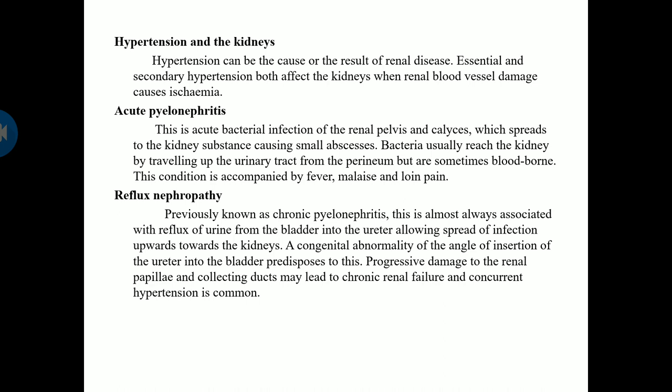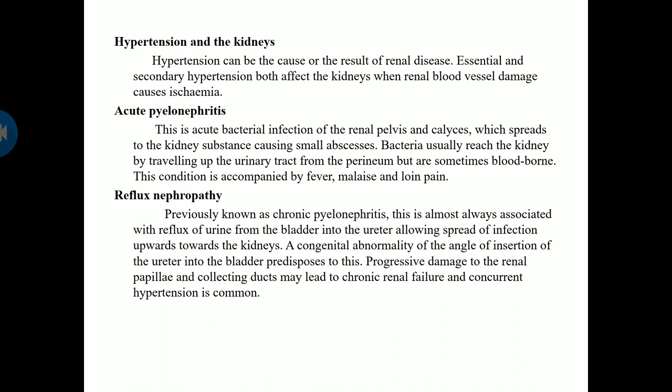Acute pyelonephritis is an acute bacterial infection of your renal pelvis and calyces which spreads to the kidney substance causing small abscesses. Abscess means pus formation. Bacteria usually reach the kidney by traveling up the urinary tract from the perineum, but sometimes bloodborne. So the bacteria may come from the lower region, that is from the urethra to the upper region, or from your blood. This condition is accompanied by fever, malaise, and loin pain.